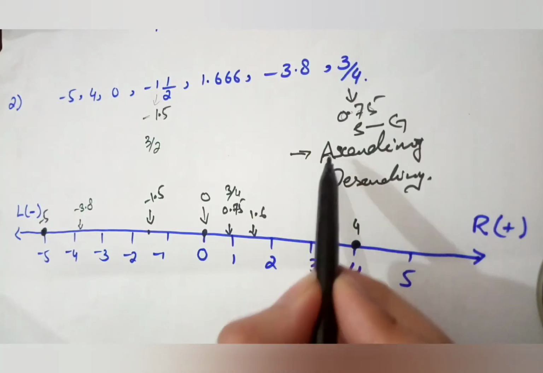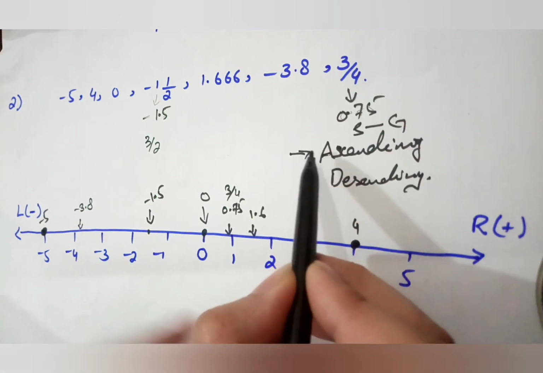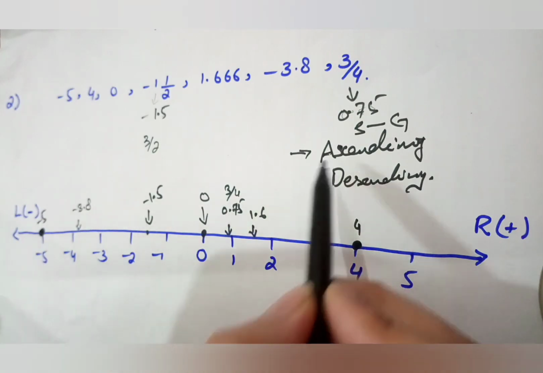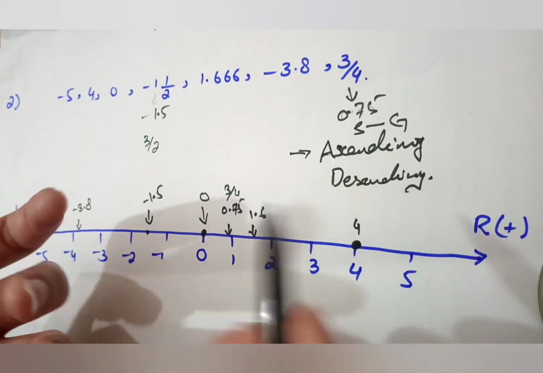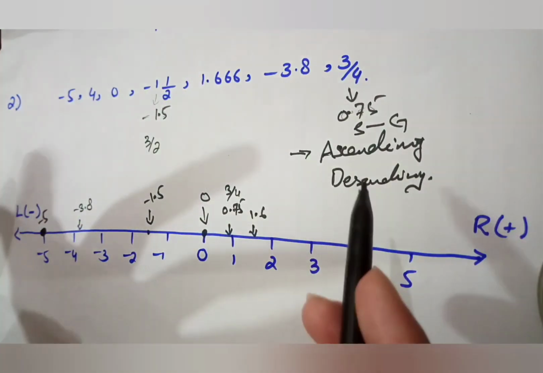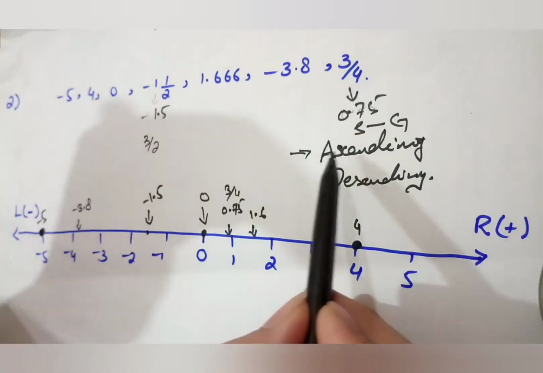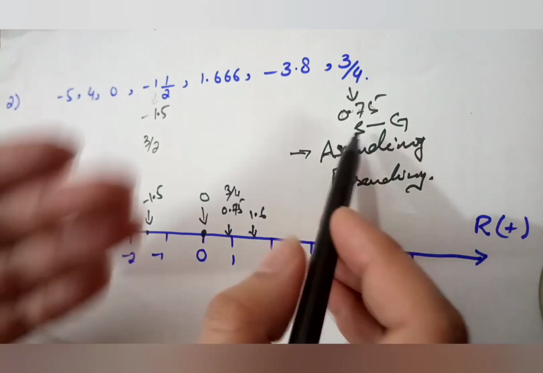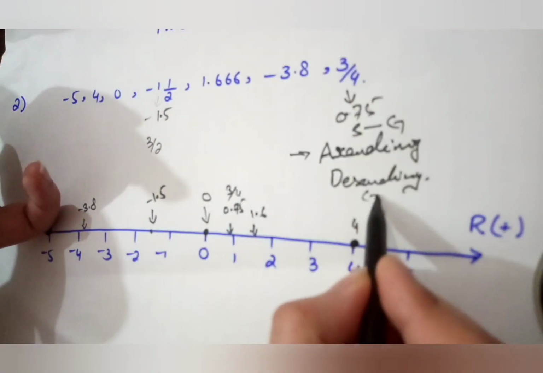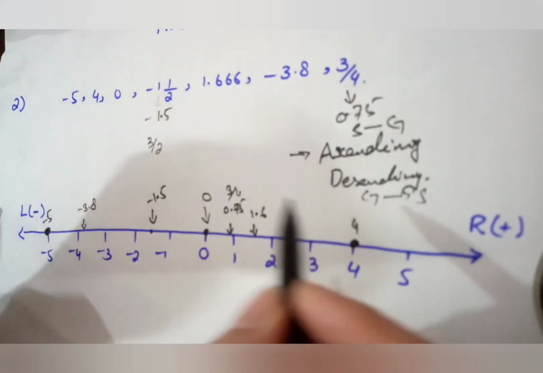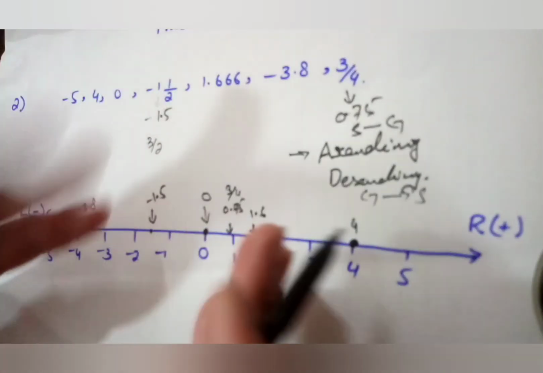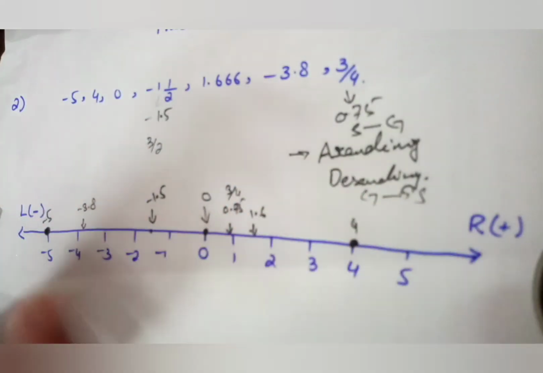A comes first in the alphabet, so we are moving from smallest to greater. Ascending starts with A, the first letter of your alphabet. So we are moving from smaller to greater, and definitely when one is smaller to greater, the other becomes greater to smaller. Or you can also take that after A, D will come, so that means from greater to smaller. You are taking the reverse step.